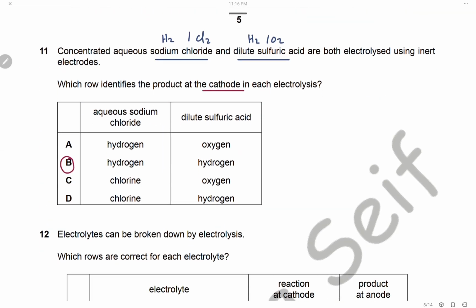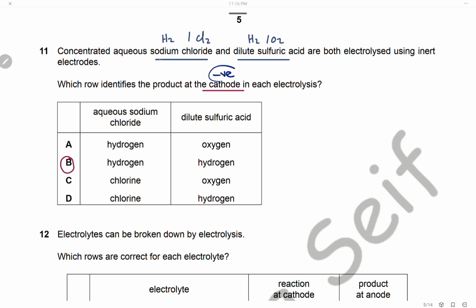Question 11. Concentrated aqueous sodium chloride and dilute sulfuric acid are both electrolyzed using inert electrodes. Which row identifies the product at the cathode in each electrolysis? Of course, cathode is a negative electrode, so it will attract the positive ion.